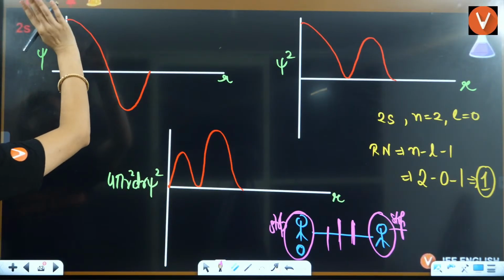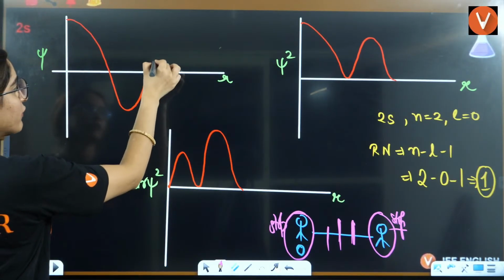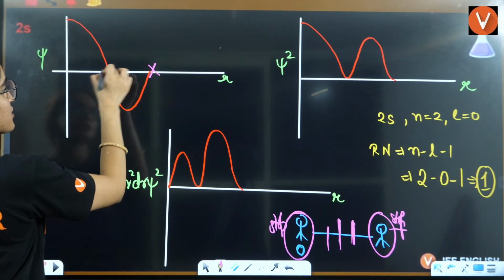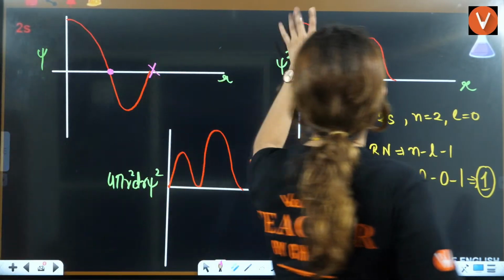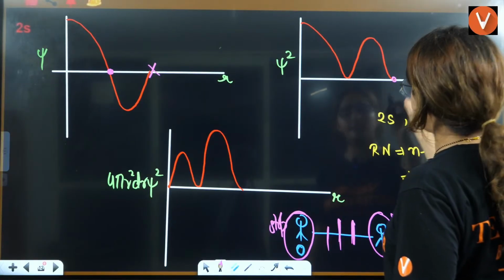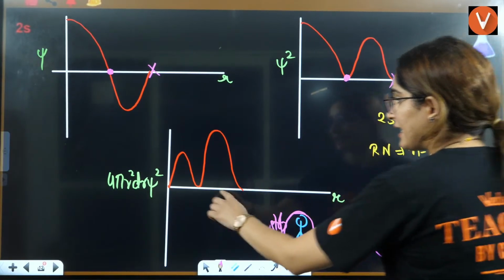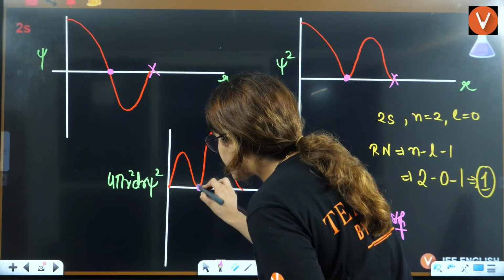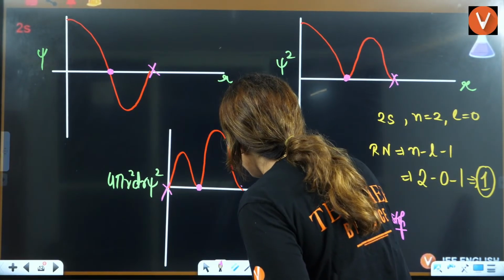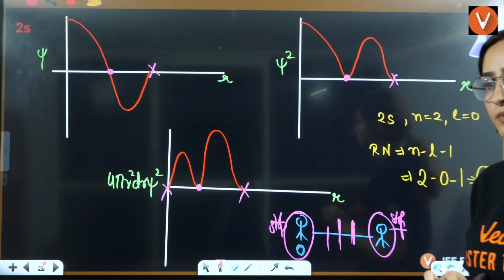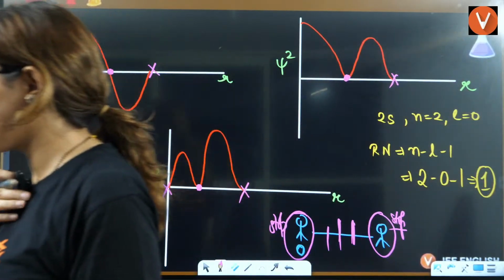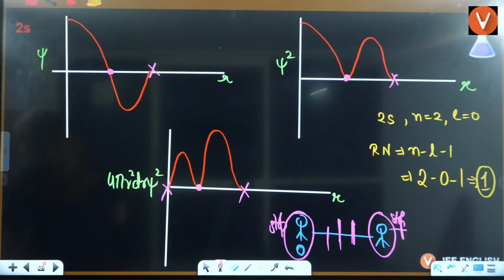Initially, if it is starting from maxima, that's great. The final point we will never consider. This is already maxima, never considered a node. This is your node; only this is a node. Starting and final points are never nodes.